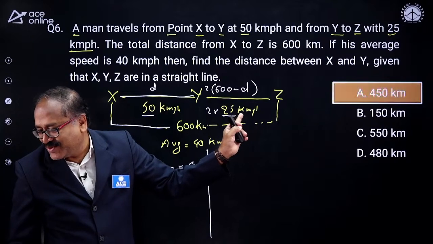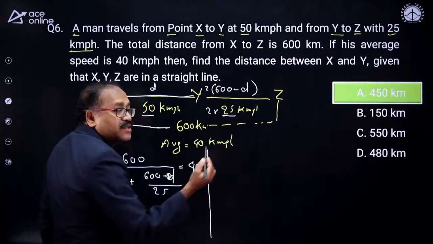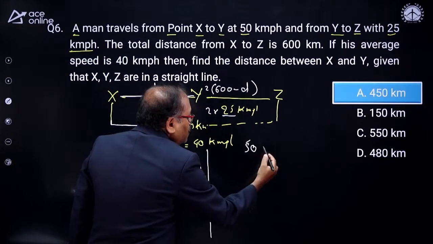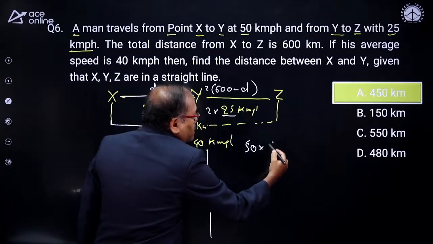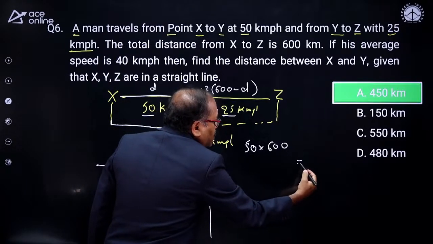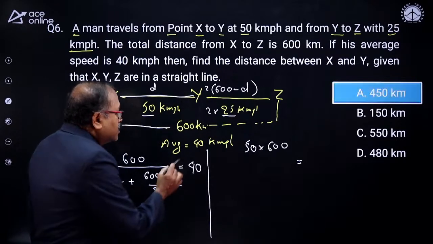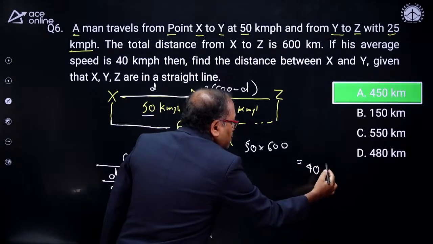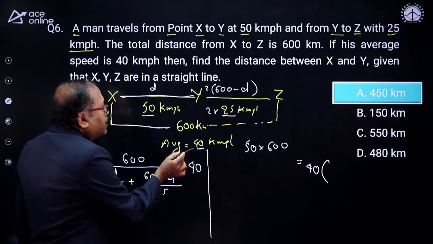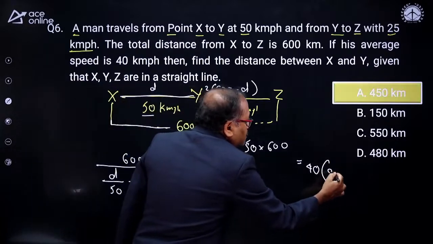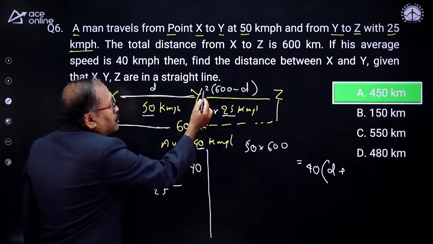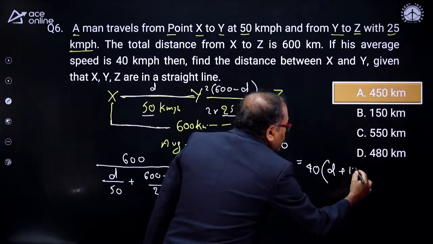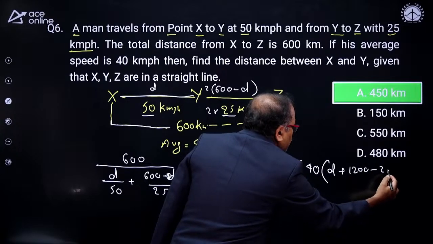Sumit ji, so nice of you. Thank you, sir. So, the second method, or we can call it a short trick. Then 50 into the speed, 600 is the distance, which is equal to, this is what the average speed is. So, 40 into d plus 1200 into 2d minus 2d, 1200 minus 2d.